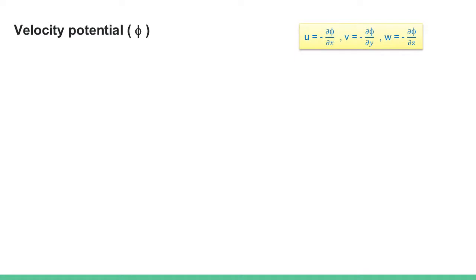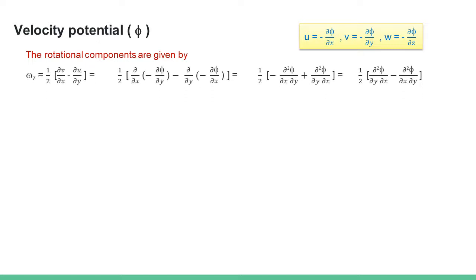From the definition of phi, we have u, v, w, and the rotational component omega z in the xy plane is given by 1/2 (∂v/∂x − ∂u/∂y). Substituting u and v in omega z, we get 1/2 (∂²φ/∂y∂x − ∂²φ/∂x∂y).